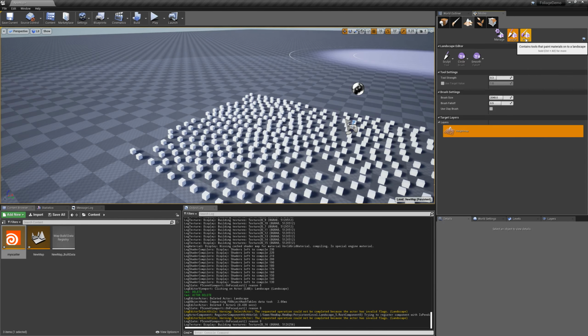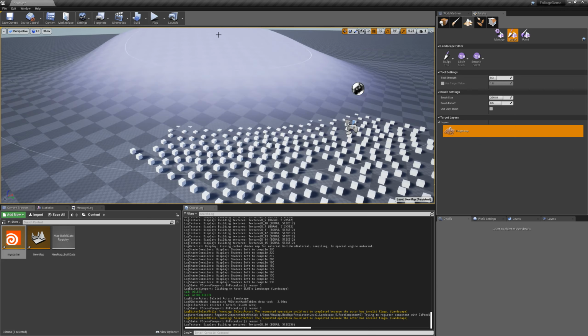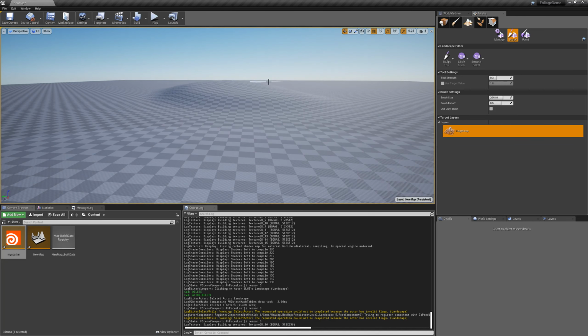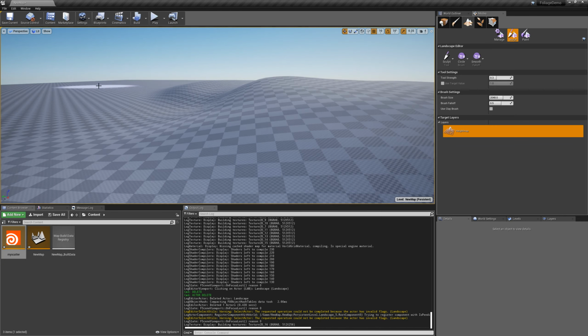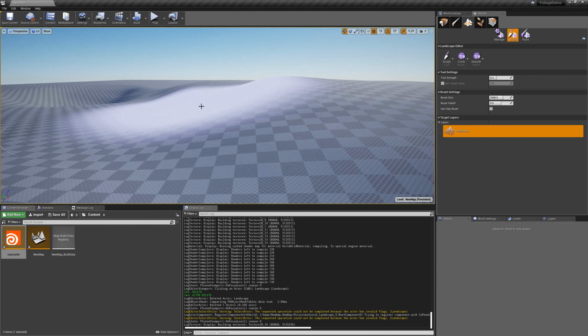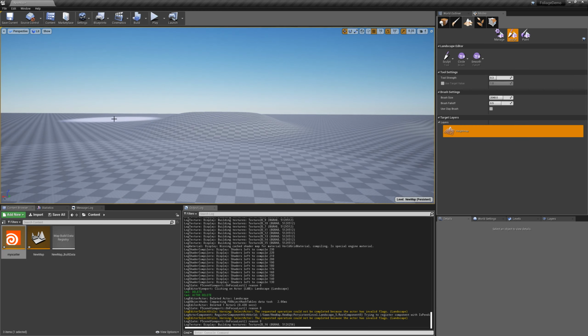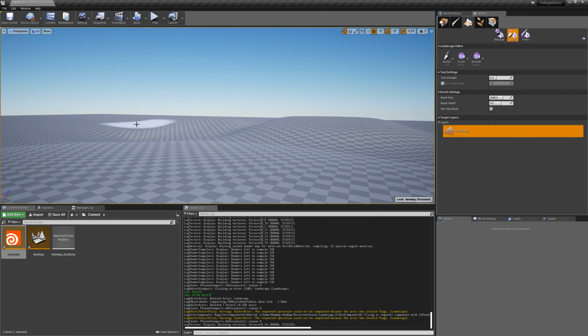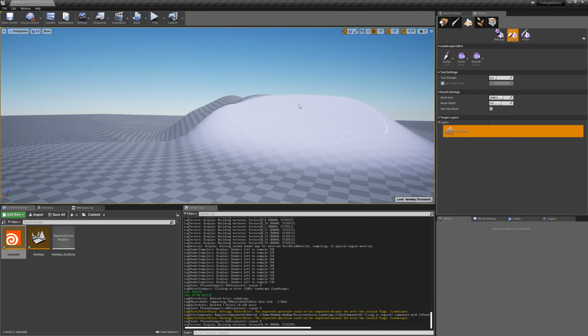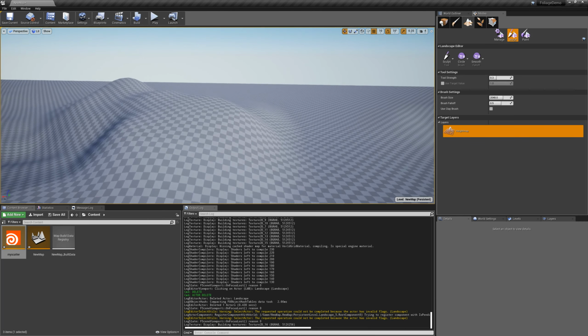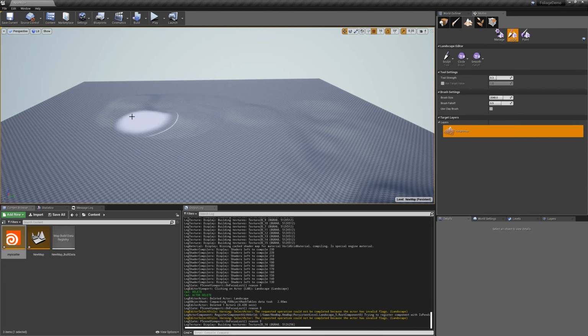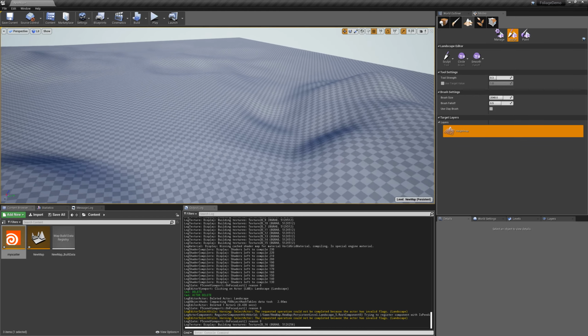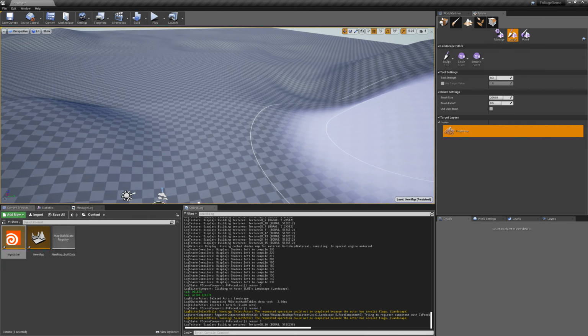Okay, and then I'll just sculpt a little bit of hills. All right, that should be fine.